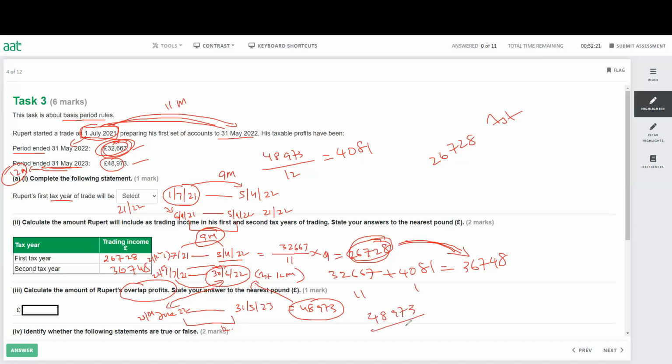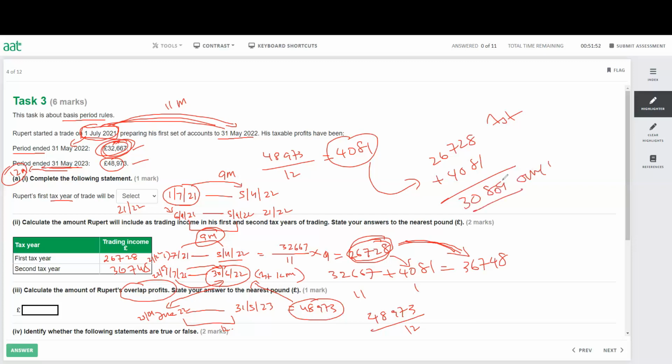48,973 divided by 12. We have the same figure. You see that? So this one you need to add, 4,081, as this is the overlap profit. So that will give me 26,728 plus 4,081, 30,809.